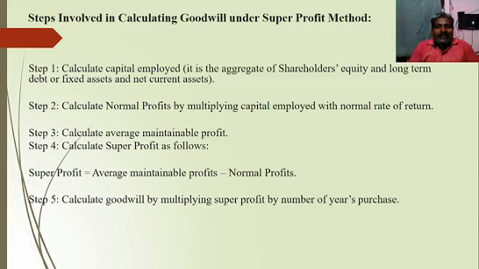Like in the second problem worked out in the average profit method, if there is any adjustment available in the problem, we should calculate average maintainable profit instead of average profit, then deduct normal profit, and then we will get super profit. Then the final step is to calculate goodwill by multiplying super profit by the number of years of purchase.